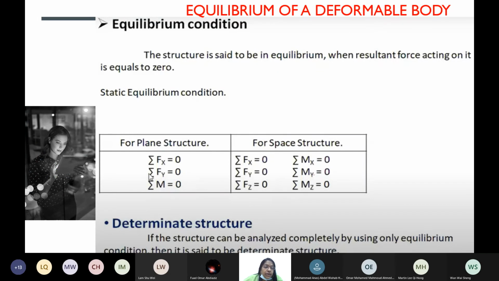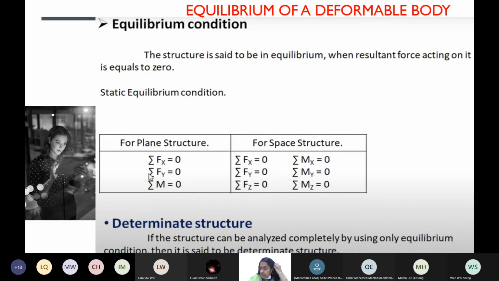So these are already done. For plane structures, you do only x and y: you check all x forces, y forces, and moments. For space structures, 6 equations. Plane structure, you have 3 equations of equilibrium; space structure, 6 equations of equilibrium. In this course, I do only plane frames. I just inform you what determinate and indeterminate structures are, but I am not going into them, as these are all things dealt with in theory of structures.